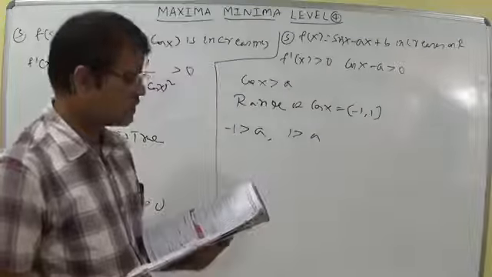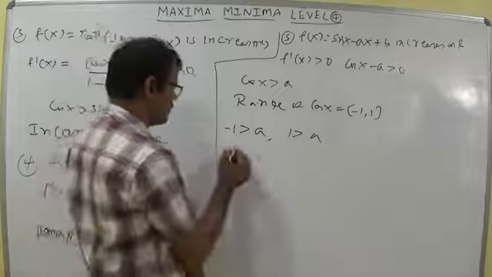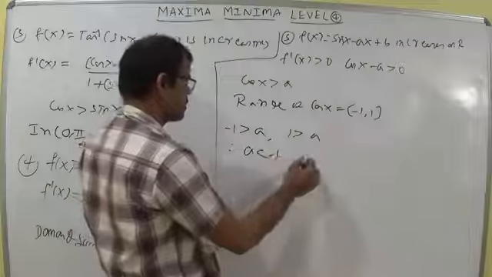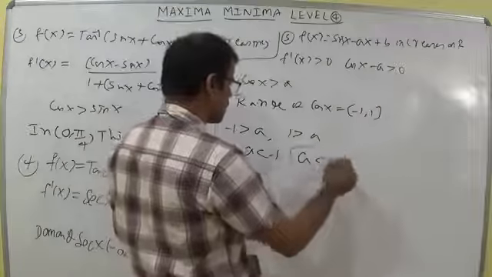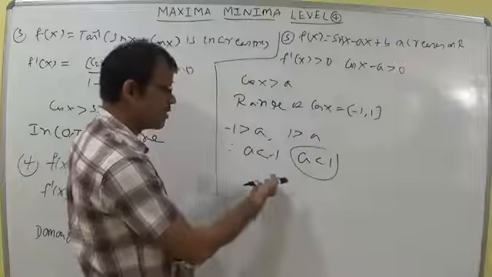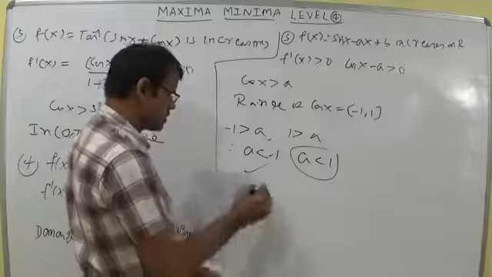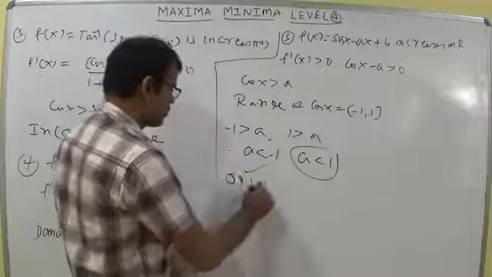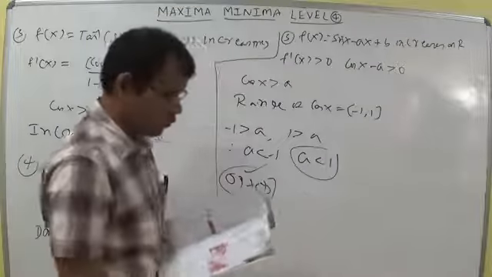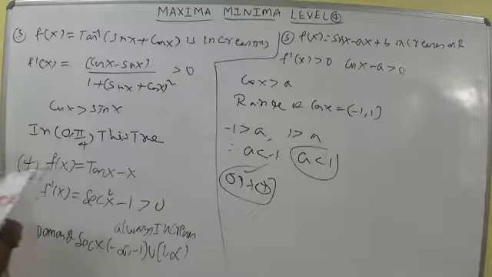What we are going to discuss: a less than minus 1, sure. Therefore here you can write a less than minus 1, and here a less than 1. A less than minus 1 is the smaller one, so this is right. According to the options, it is verified as the fourth option. Fifth completed, let us discuss the sixth question.